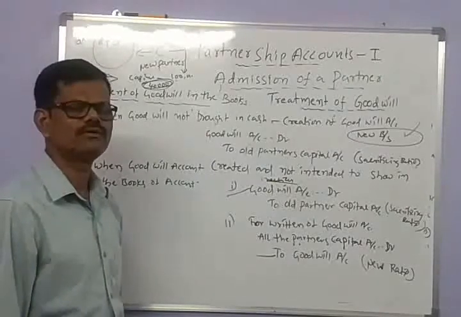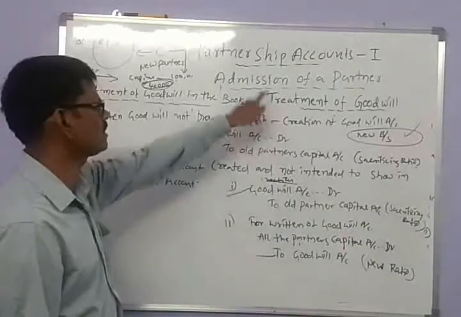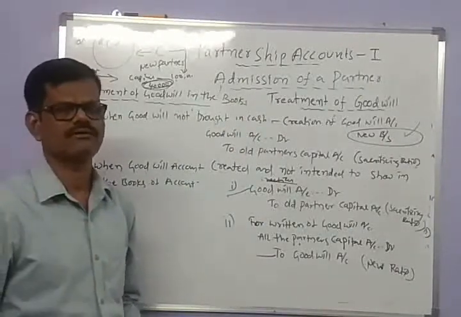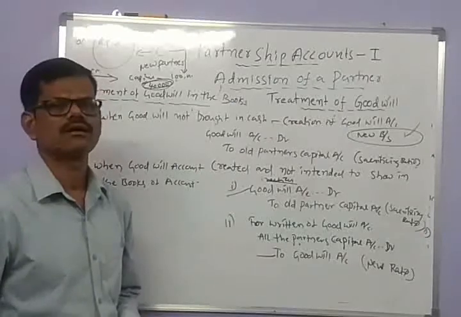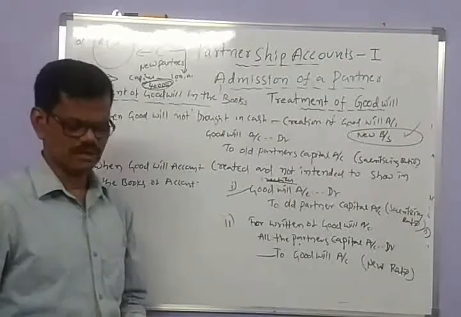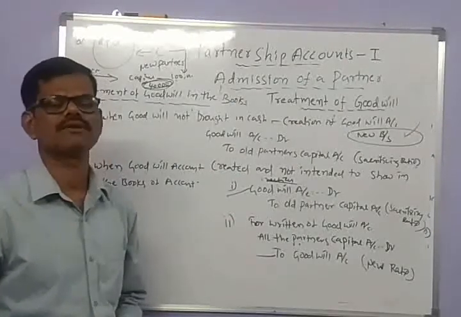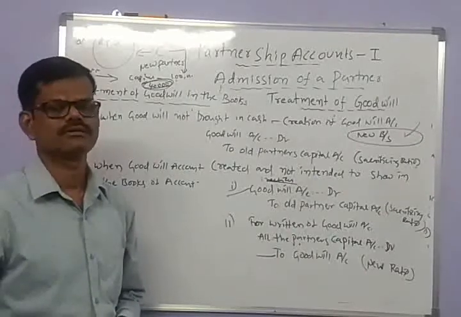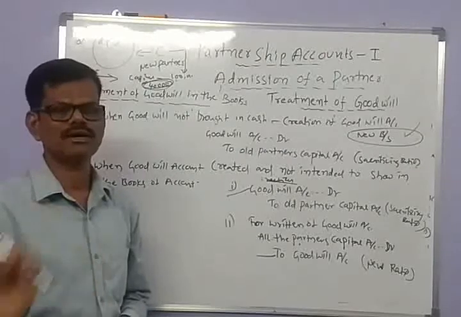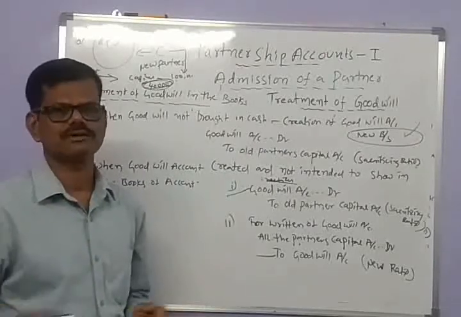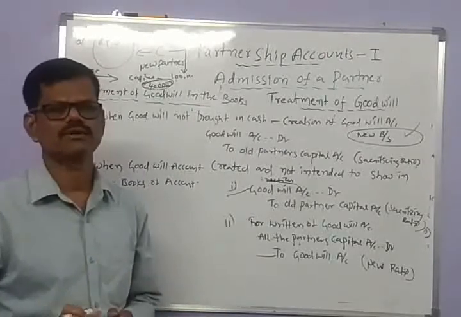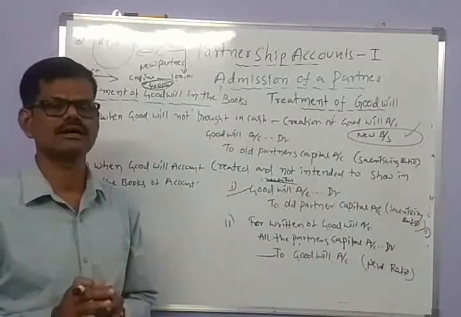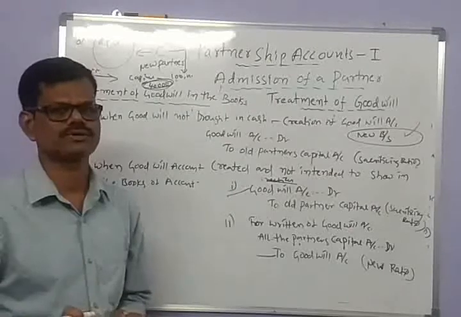So for entering the goodwill in the books of accounts at the time of admission of a partner, there are methods given. One is when goodwill is paid in the form of cash privately to the old partners. So goodwill is paid in private mode, so it is not concerned with the business firm. So we need not make any entry. The goodwill is not recorded anywhere in the books of accounts.